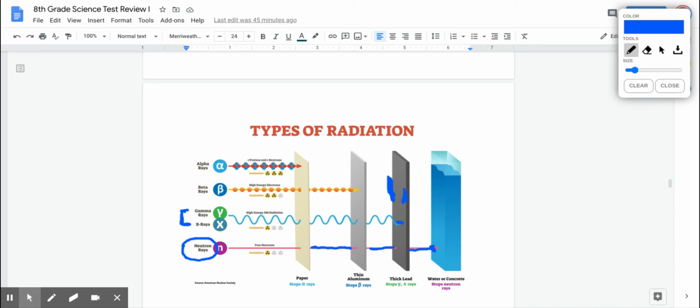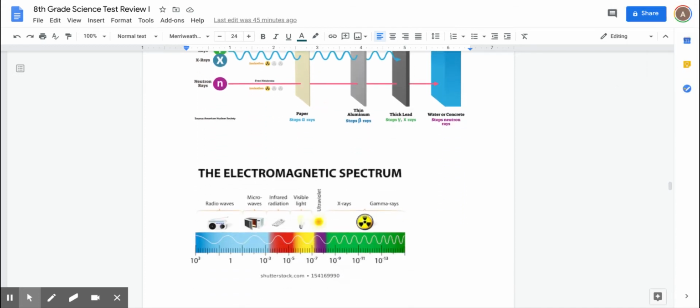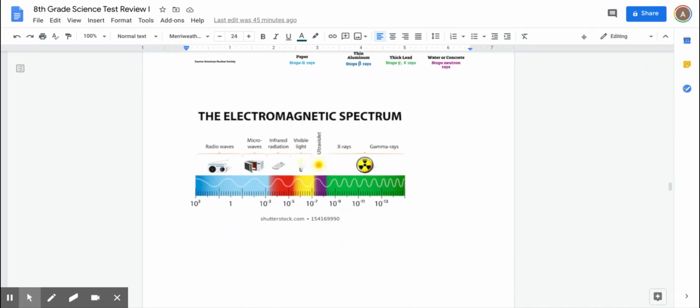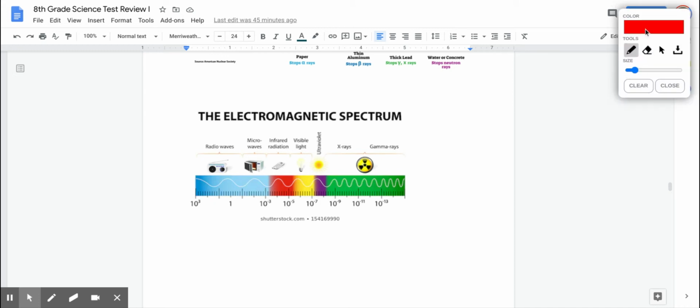All right, and there's other types of radiation. So these are the dangerous types. In the electromagnetic spectrum, you see the green, so we'll use green. Let me just get that green marker. Where are you, green? There we go. So the green, the X-rays and the gamma rays, are very deadly. The ultraviolet rays can be deadly. We'll talk about them in a minute. Microwaves could be deadly too.